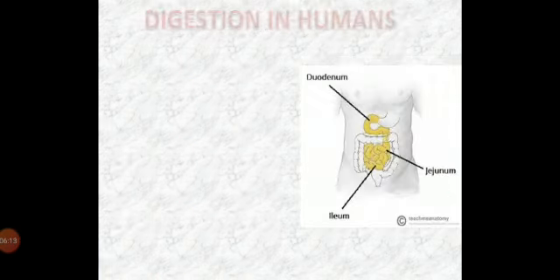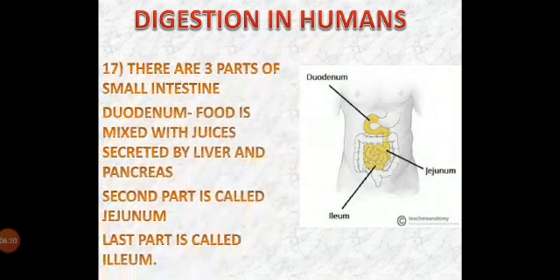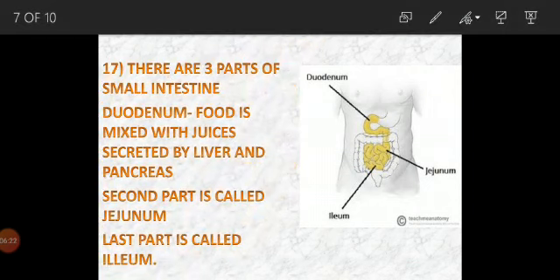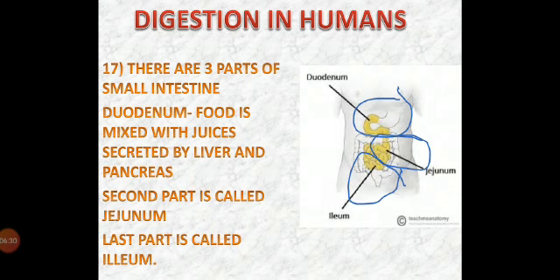The next thing in digestion in humans, we will see the three parts of the small intestine. The first part is called the duodenum. The second part here is called the jejunum, and the third part is called the ileum. The food is mixed with the juices secreted by the liver and pancreas in this duodenum.